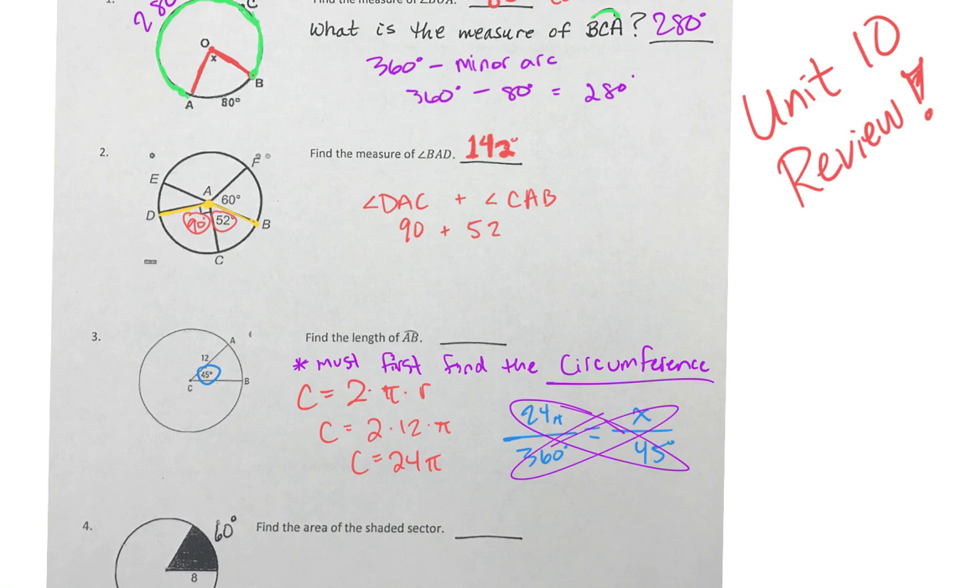45 times 24 pi is 1080 pi equals 360x. Divide by 360, which is French for 360. And x equals 3 pi.